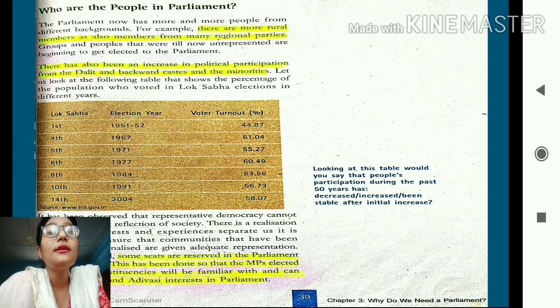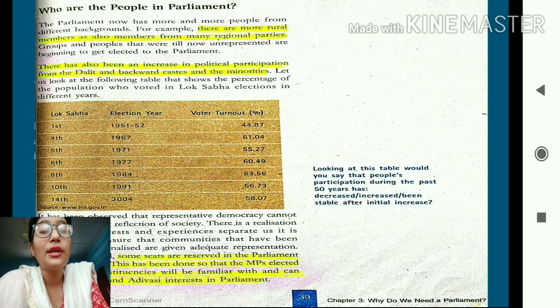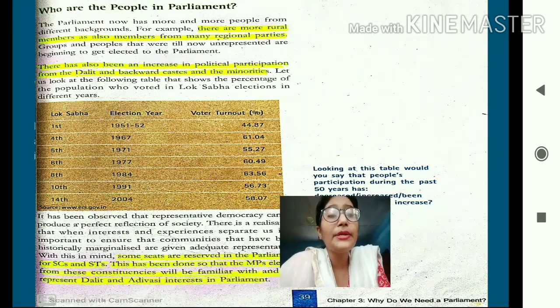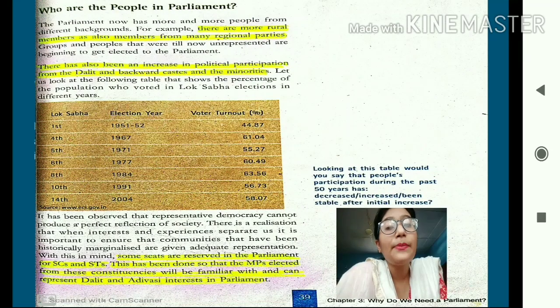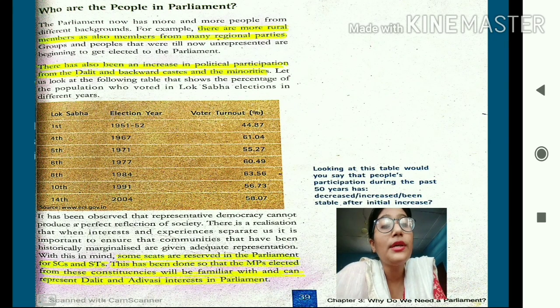So students, in the table which is given in the picture, you all can see the percentage of people participating in the Lok Sabha elections over the years. Here it is given from 1951 up to the year 2004. So you all can see some positive change in the percentage of voters.